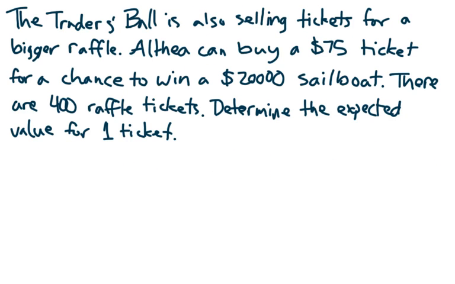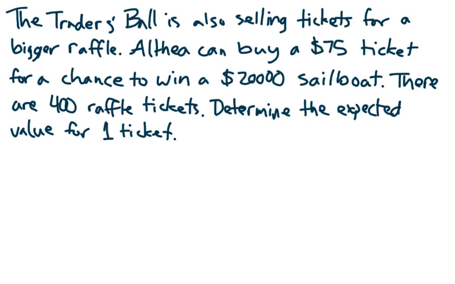So suppose she's still at this ball, yeah? They've also got another raffle. It's not the door prize. This one, it costs money to buy a ticket. It costs $75 to buy a ticket for a chance to win a $20,000 sailboat. There are 400 of these raffle tickets. Determine the expected value for one ticket.